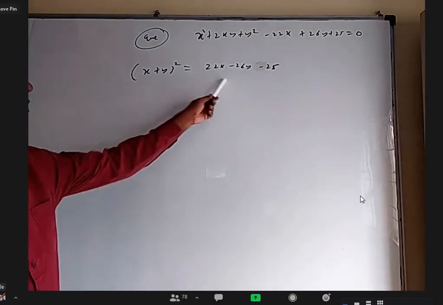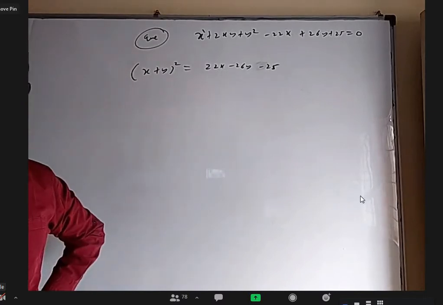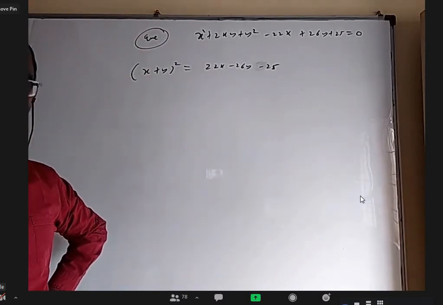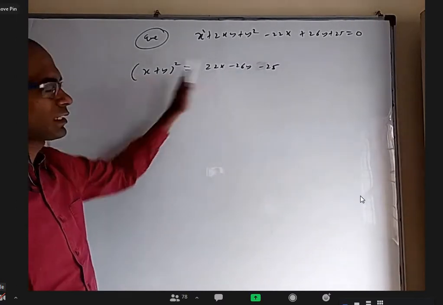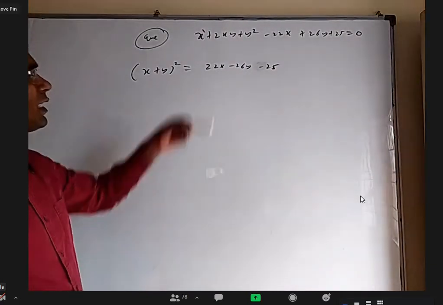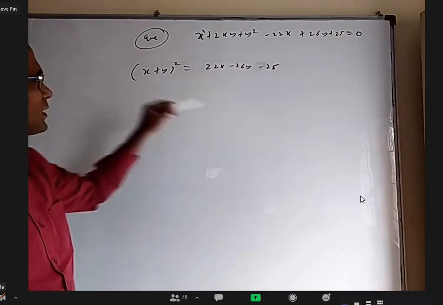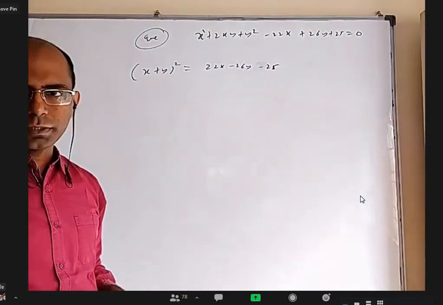Are they perpendicular lines? x plus y equal to 0 and 22x minus 26y minus 25 equal to 0. Are they perpendicular lines? No, sir. So this is like the previous question, but directly don't say this is the axis, this is the tangent at vertex, because they're not perpendicular. Then what to do? I said the first three terms are a perfect square. Doesn't mean every time the axis will not have a constant, right? Axis also can have a constant, right?